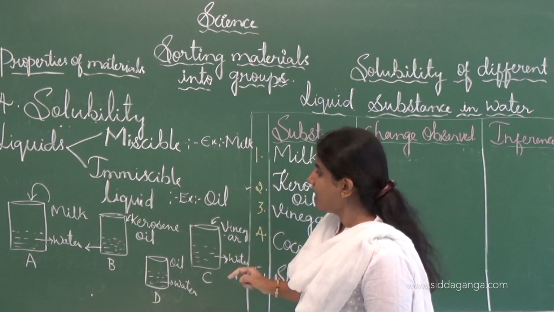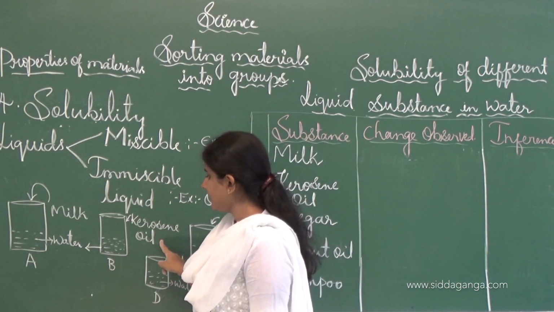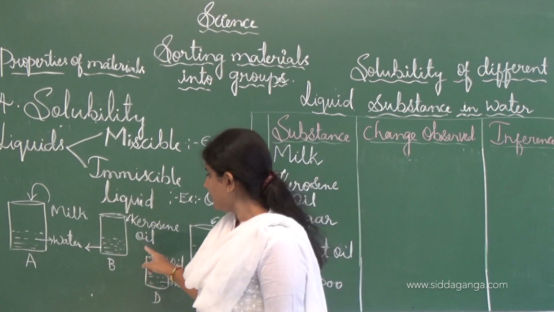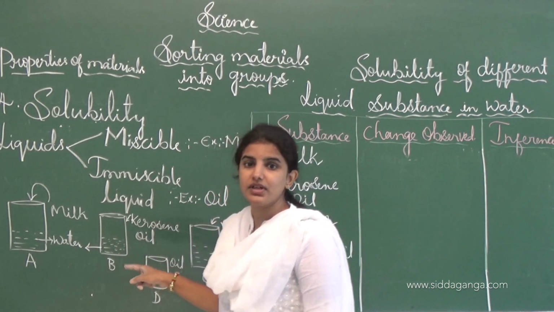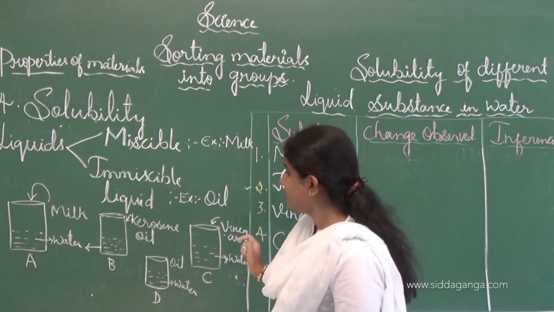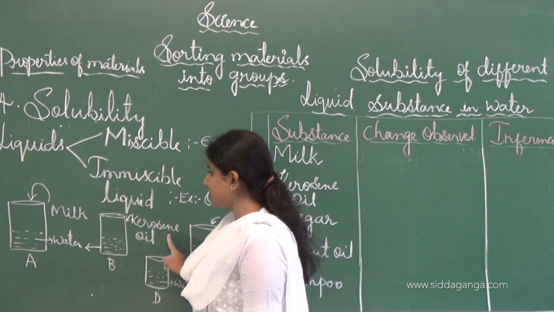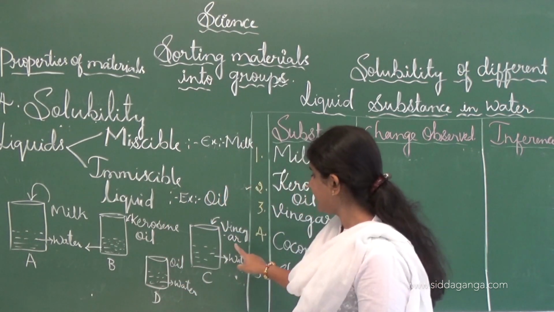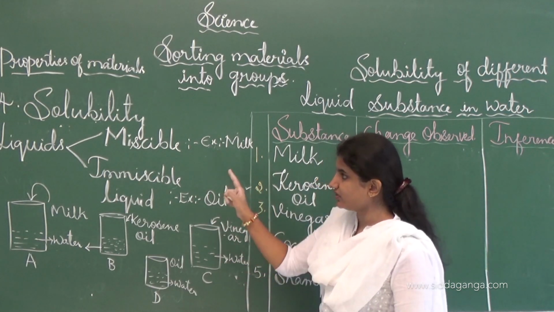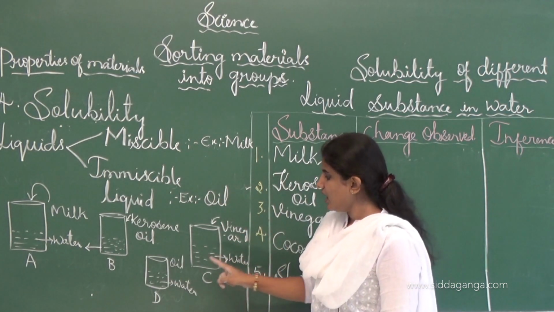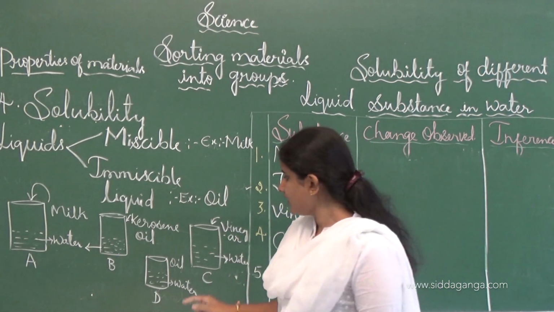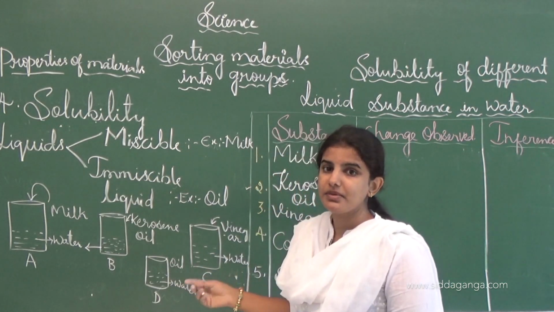An example is milk. And kerosene oil, in the second beaker: if we put kerosene oil in the second beaker in which water is present, it will not mix in the water, it will float on the water. We can say that kerosene oil is an immiscible liquid. Like that, vinegar also mixes in water, and thus it is called a miscible liquid. And oil, which does not mix in water, is called an immiscible liquid.